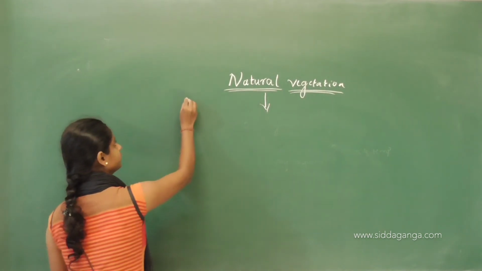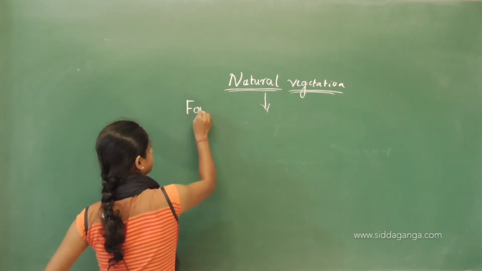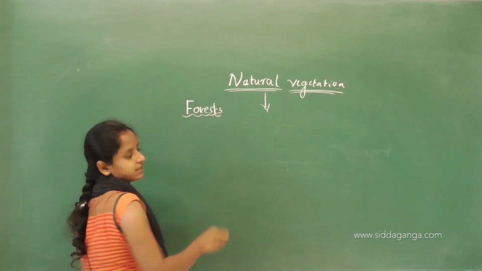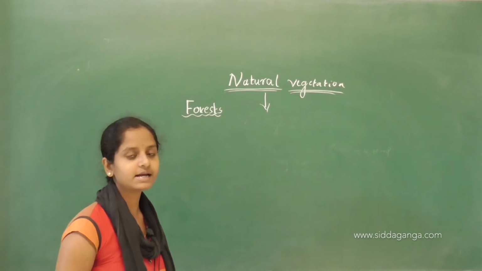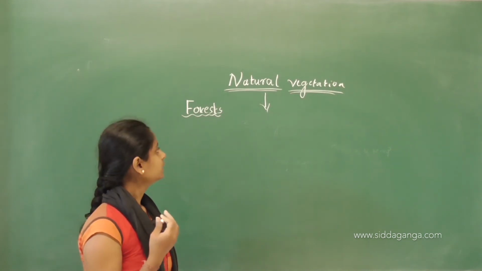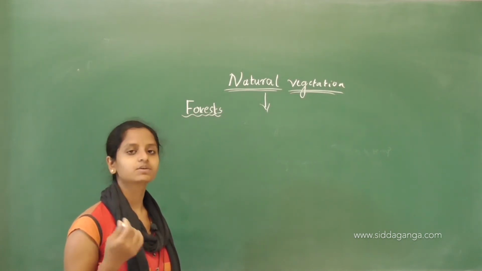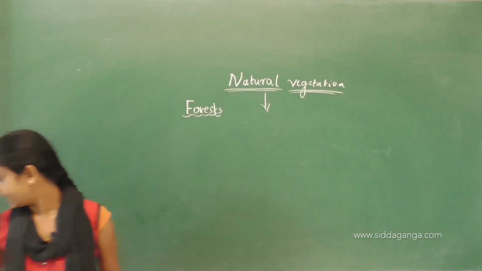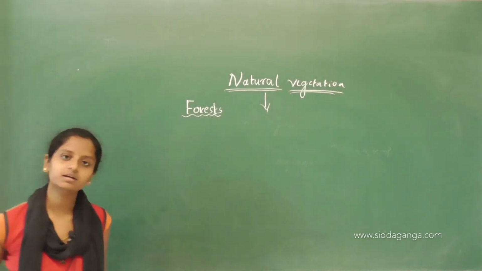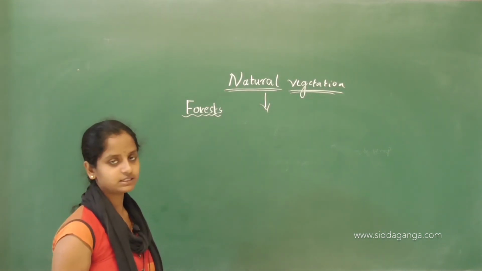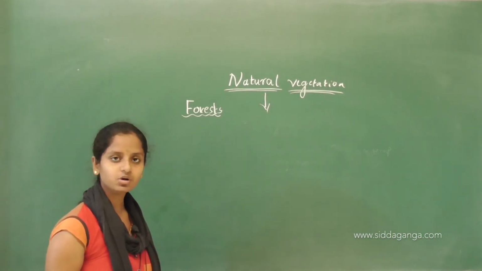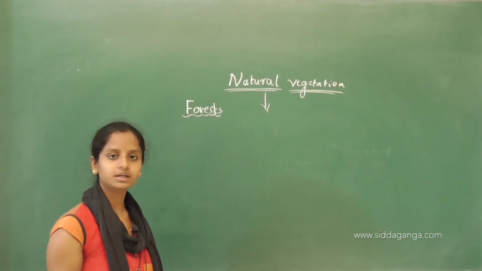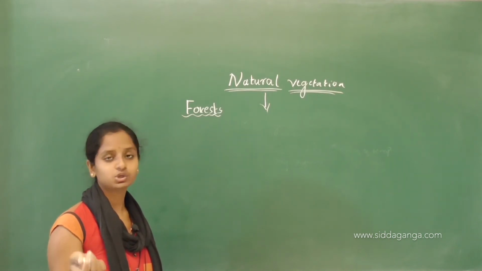The first one is forest. We are going to see about the forest. I have already said we can see the forest where there is a high amount of temperature and rainfall. Also this forest depends on all the factors like moisture, temperature, rain, height, and also soil factors.